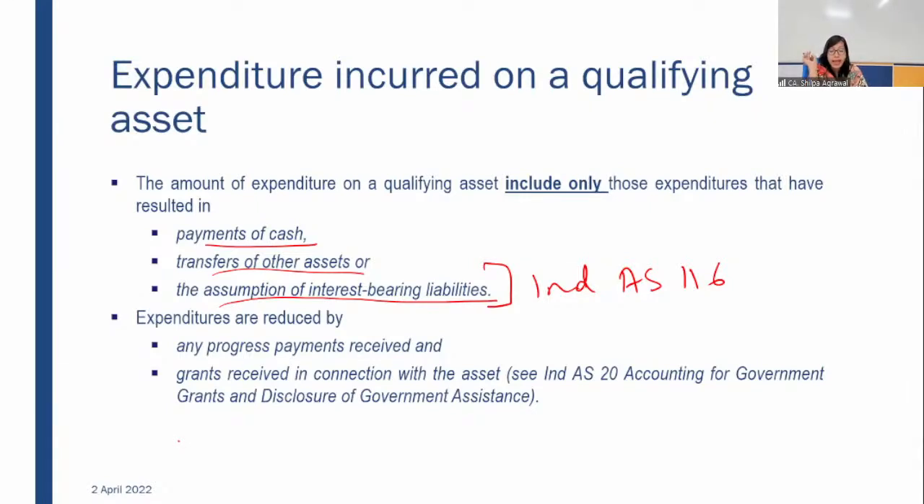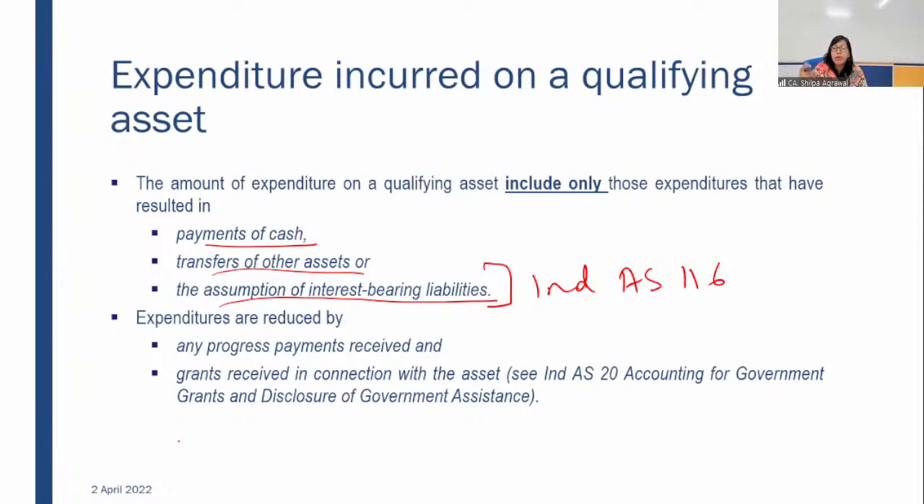Expenditures are reduced by any progress payments received and grants received in connection with the asset. So whatever you are doing, in case you are paying 10 lakh rupees and against that 10 lakh you've got a government grant of, say, 4 lakh rupees, your actual expenditure will be considered as rupees 6 lakh only. So 6 lakhs will be considered your expenditure on which you have to calculate your borrowing cost.